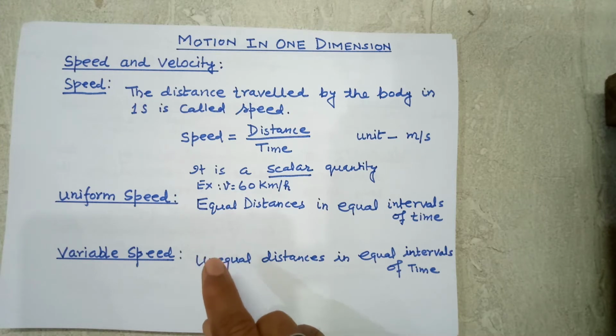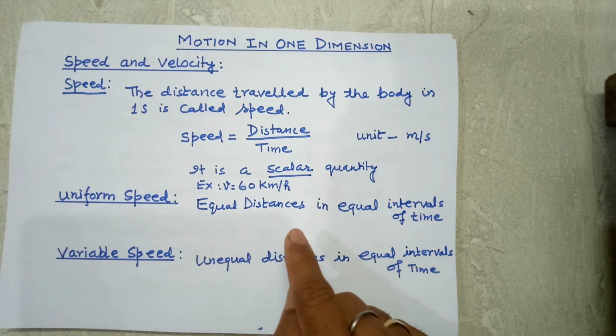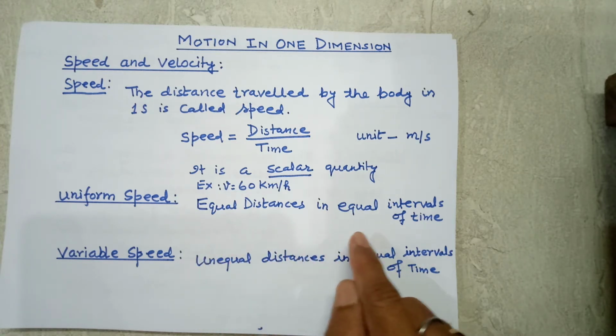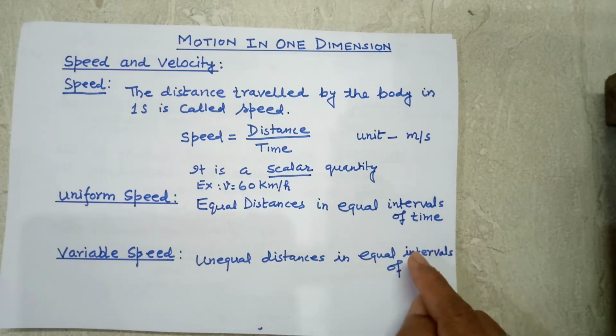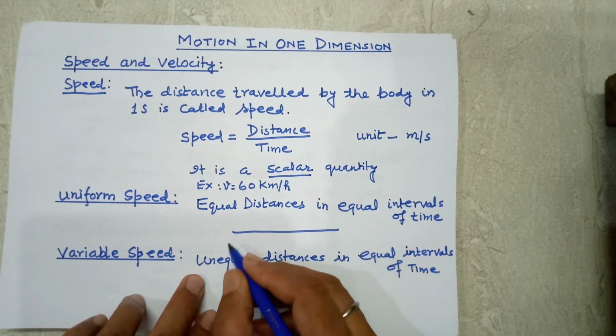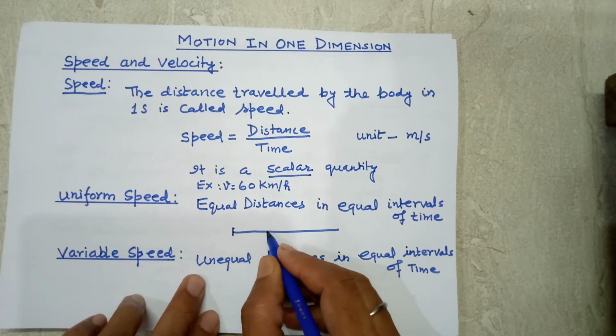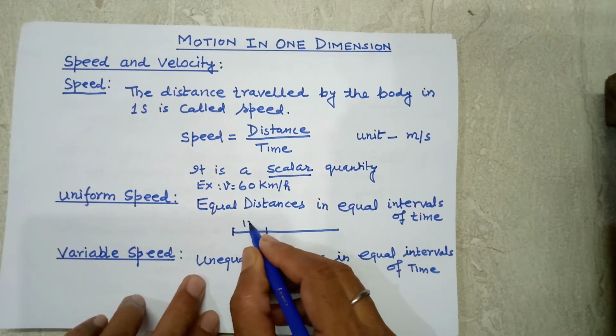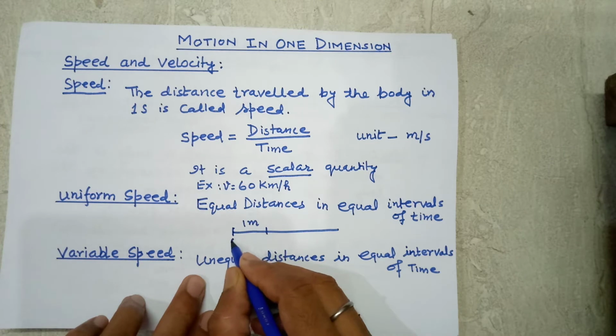Now, uniform speed. If a body covers equal distances in equal intervals of time, then the body is said to be moving with constant speed or uniform speed. For example, suppose a body covers 1 meter in the first 1 second.